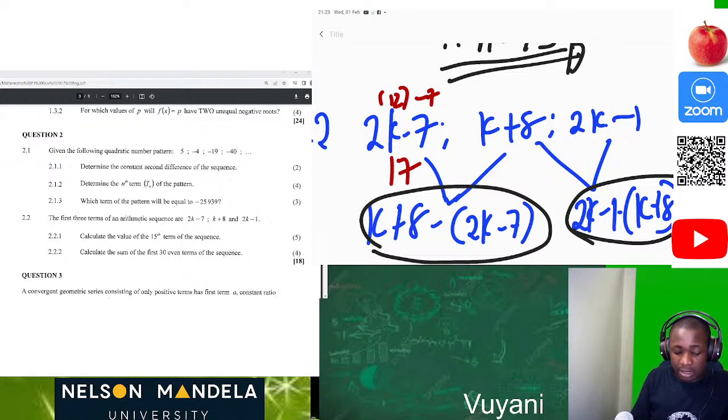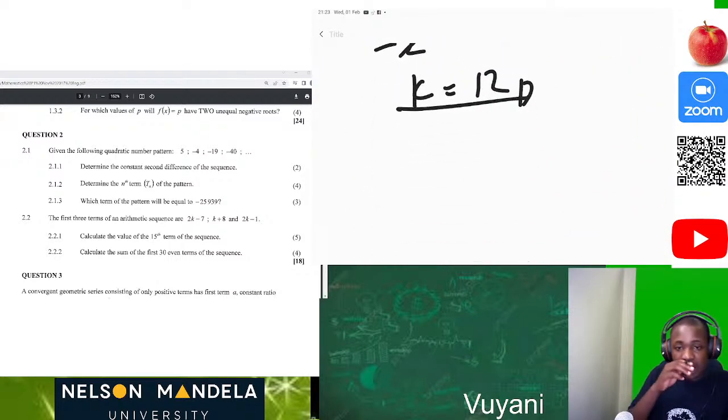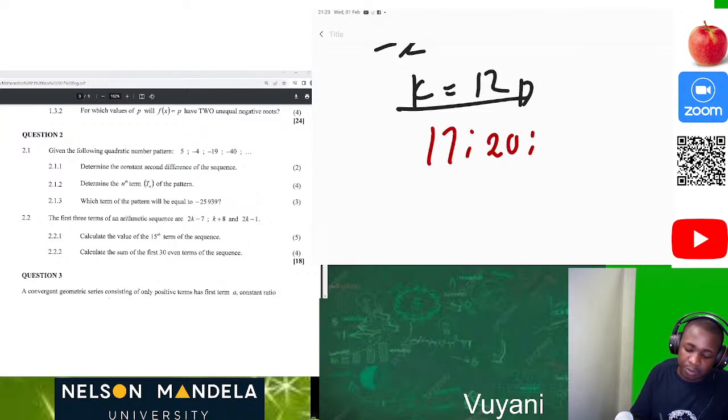Then 12 plus 8, that's 20. Then 2 times 12 is 24 minus 1, that's 23, sorry for that part. So now we know the terms in the sequence. So it's 17, 20, 23.